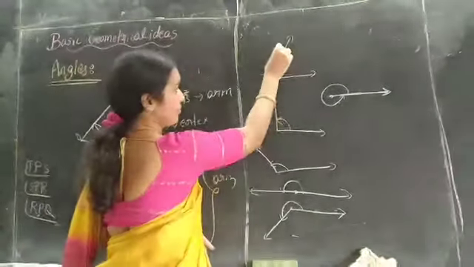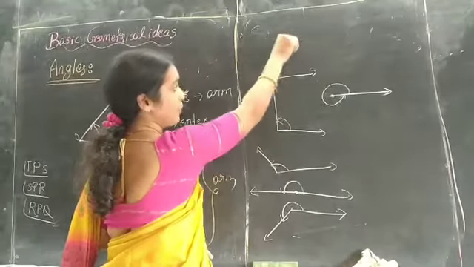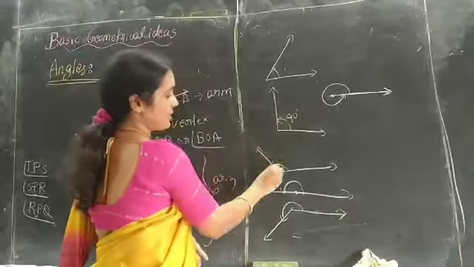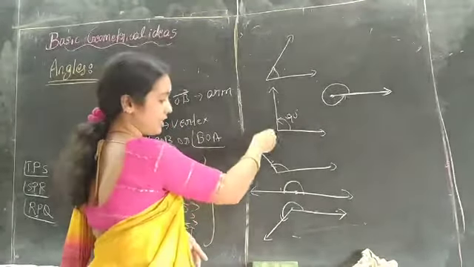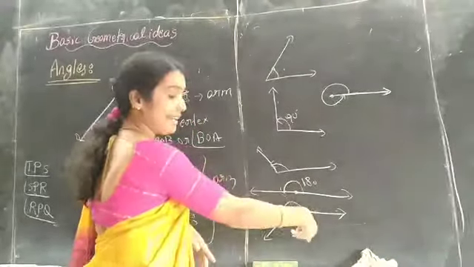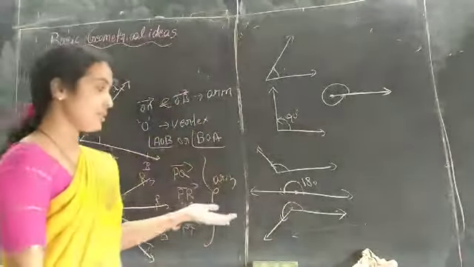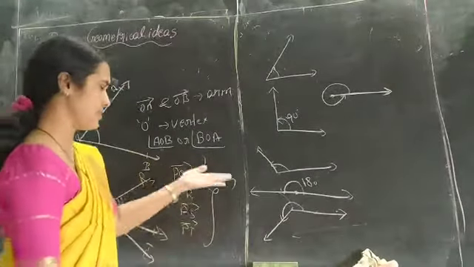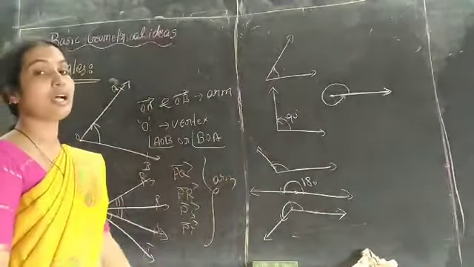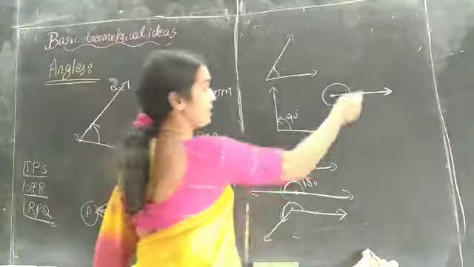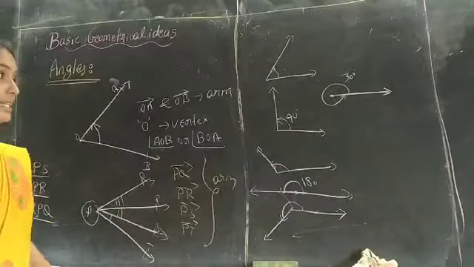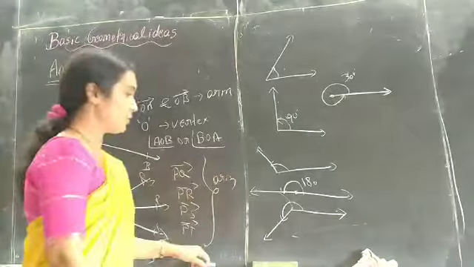An acute angle is less than 90 degrees and more than 0 degrees. A right angle is equal to 90 degrees. An obtuse angle is more than 90 degrees and less than 180 degrees. A straight angle is equal to 180 degrees. A reflex angle is more than 180 and less than 360. We can learn everything in detail in 7th standard. I am just giving the introduction to the types of angles, and in a complete angle we get one full 360 degrees, like a circle. Okay, thank you.